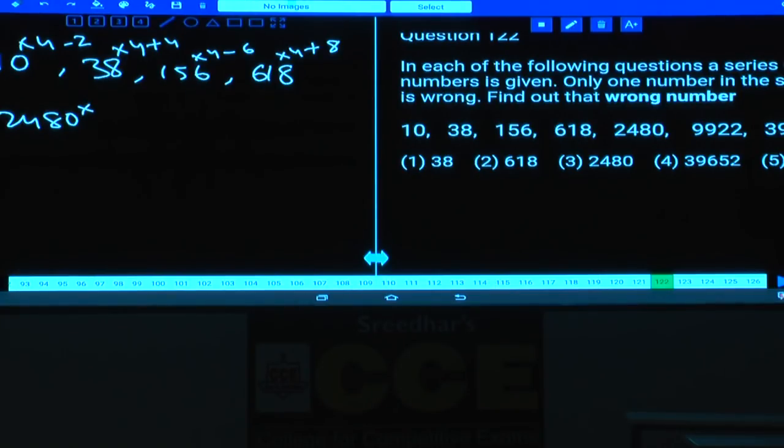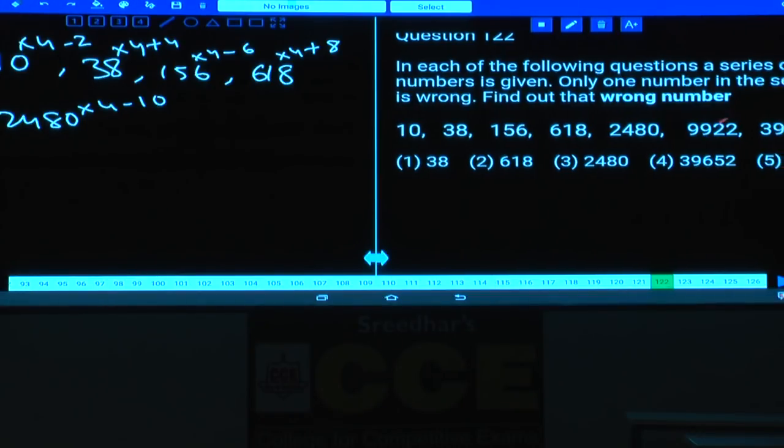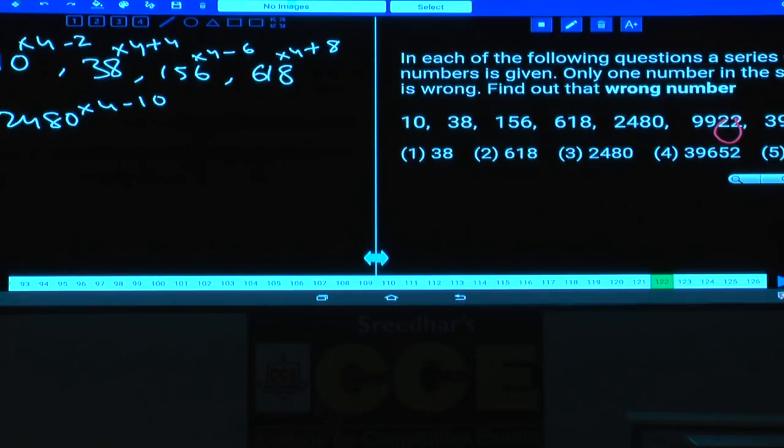And after this one, 2480 into 4 minus 10 should be the number. Yes, tell me what is that number here? And it is the wrong number, isn't it? 4 and 4 minus 10, the last digit must be 0. Here it is given as 2 and 2, hence it is the wrong number, isn't it? Hence, what is your answer here? Choice 5 is the answer.